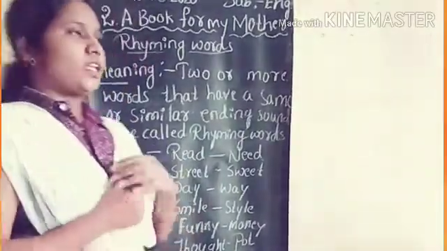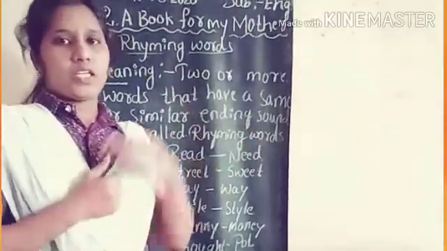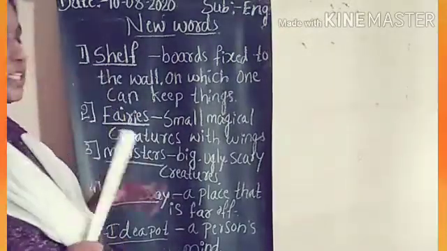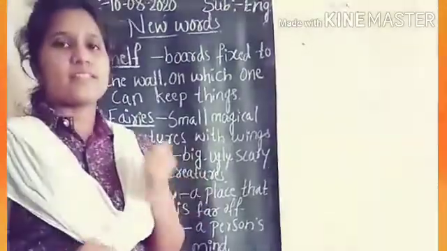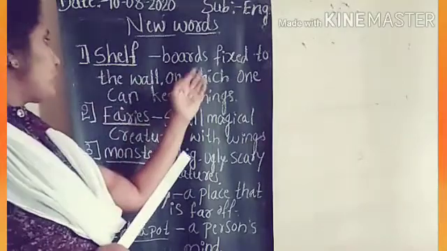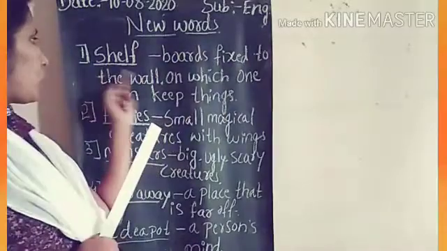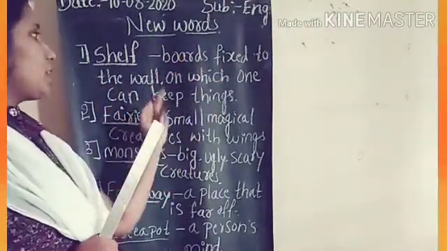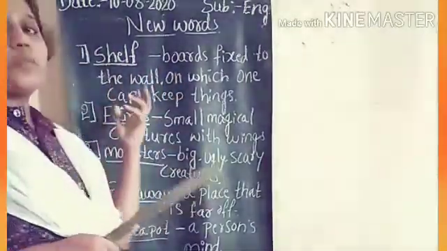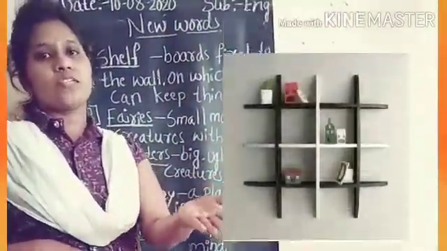Understood? Now let's discuss the new words of this poem with their meanings. Okay? New words. Let's see one by one. Shelf. What is meant by shelf? See children, boards fixed to the wall on which one can keep things. We fix it to the wall and we can keep our necessary things on the shelf. This is a picture of a shelf.